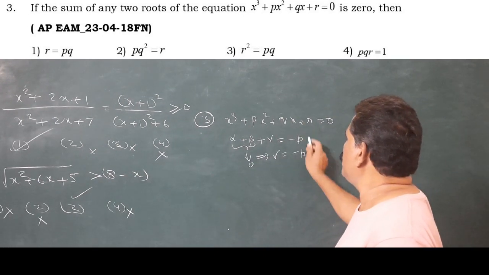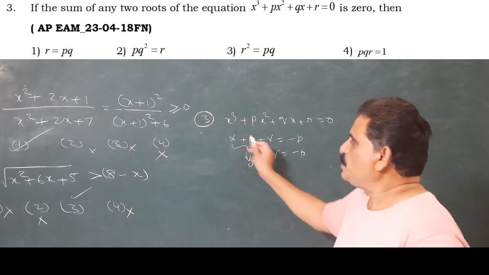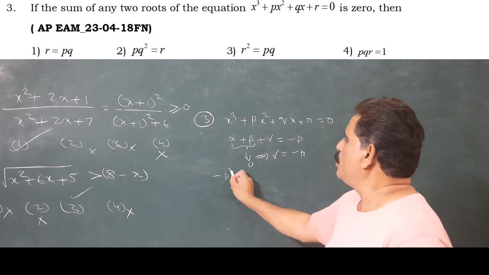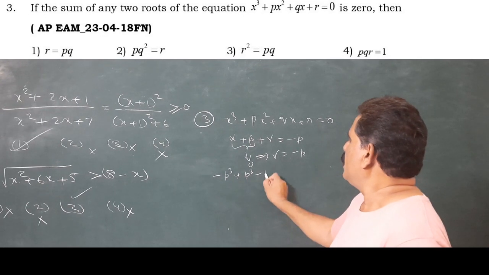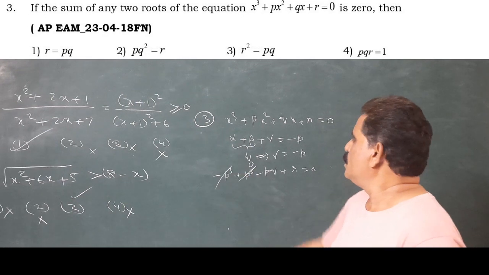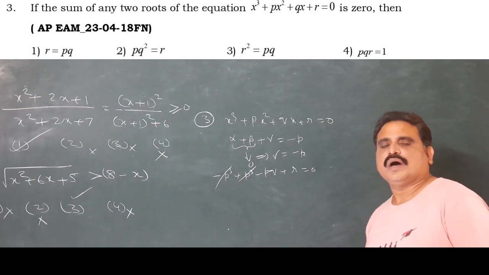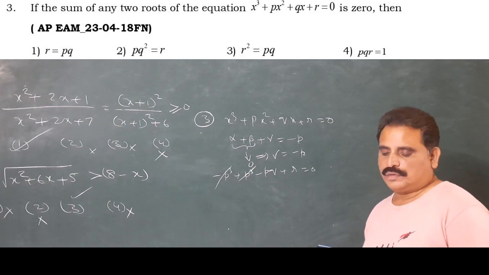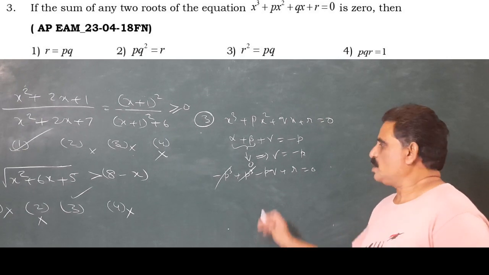Substitute that in equation 1: minus p cube plus p cube minus p cube plus r equal to 0. Here these two are cancelled, so pq equal to r. So the first option is the right answer.